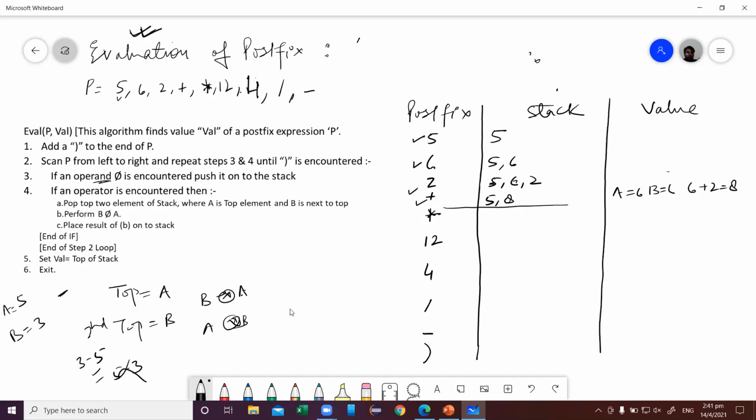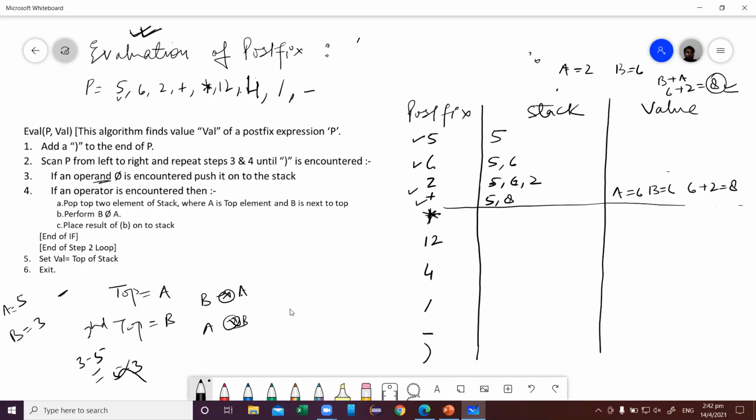See this step very carefully. It's clear what I have done. I have popped 2 values. So first value I popped was A, that is 2. Second value I popped was B, that is 6. And operator here is plus. So what I will do, B plus A. It means 6 plus 2 is equal to 8. And I will push the new value on the stack. So 5 was already there, 8 I pushed here. Is this clear, class? Yes, sir.